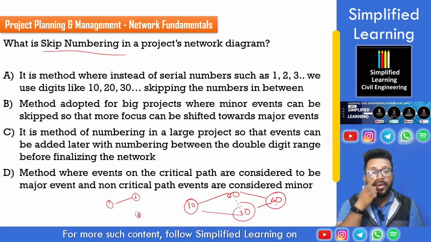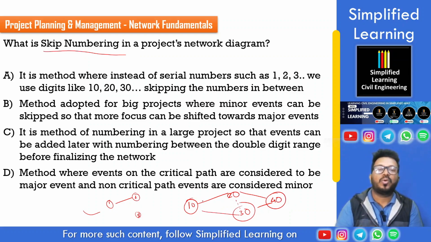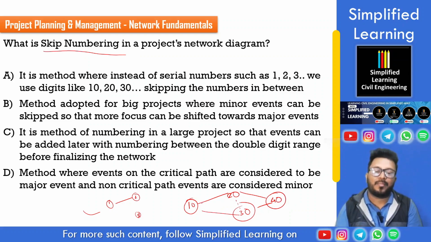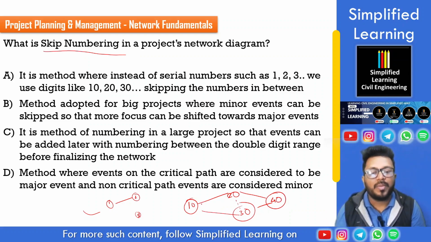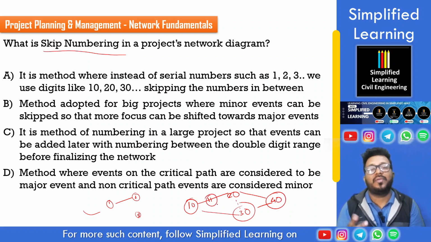Now, what is the advantage of having 10, 20, 30 here? See, when there was 1, 2, 3, and we had to add an event number, let's say 5 in between, or accommodate an activity or event in the diagram, it would be necessary to totally restructure and reconfigure the diagram. But now we can put event 11 in between if we need to, or between 30 and 40 if 4 events are meant to be there, we can add 31, 32, 33.